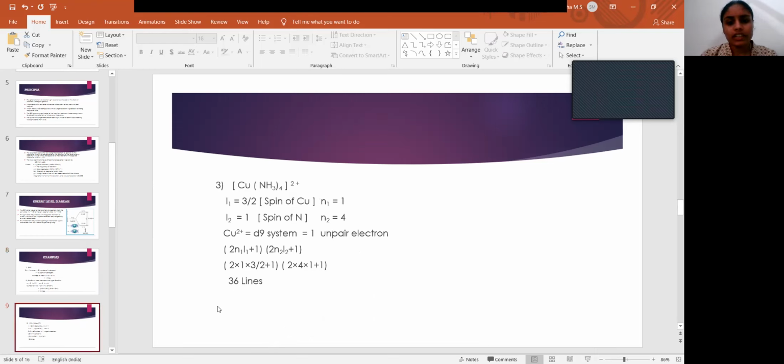And here is another example, of an inorganic molecule. Here I equals 3 by 2 for copper and I2 equals 1 for nitrogen, having N1 and N2 values of 1 and 4. When you apply these values to 2nI plus 1, we get a total of 36 lines.